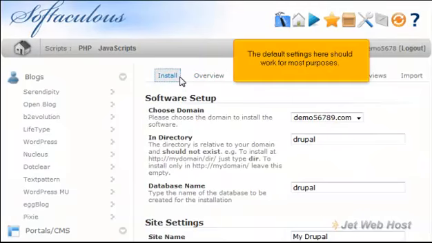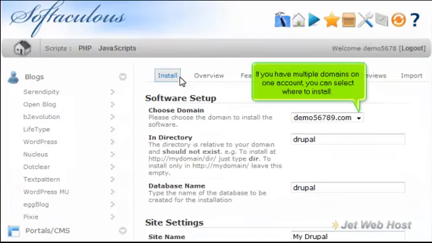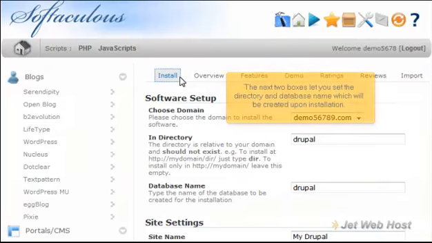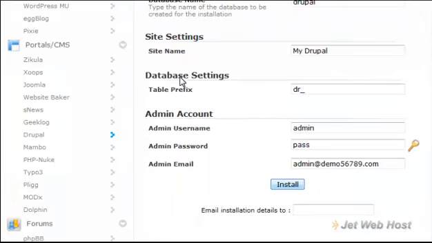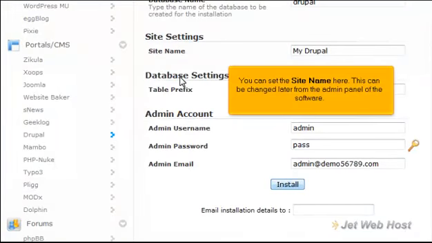The default settings here should work for most purposes. If you have multiple domains on one account, you can select where to install. The next two boxes let you set the directory and database name, which will be created upon installation. You can set the site name here. This can be changed later from the admin panel of the software.